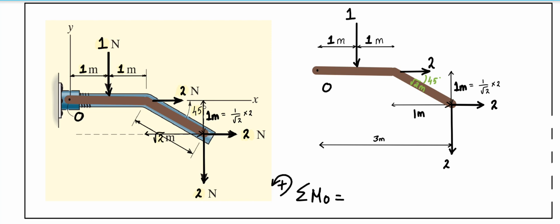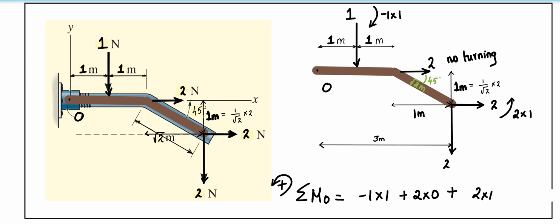First the 1 Newton which acts, you can see it's acting clockwise, so I put negative. Similarly this 2 Newton does not create any turning effect. This 2 Newton will create an anti-clockwise rotation, so I put that positive, and this 2 Newton will create a clockwise rotation, so I substitute minus.